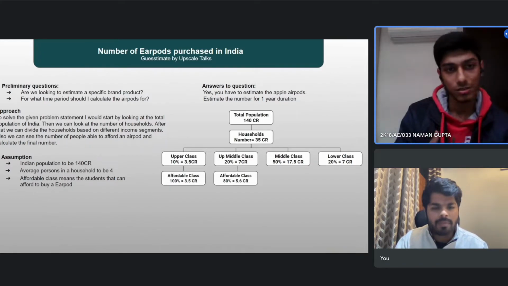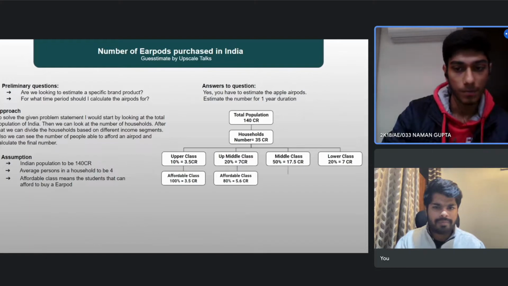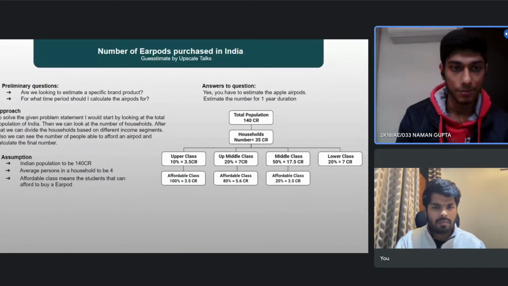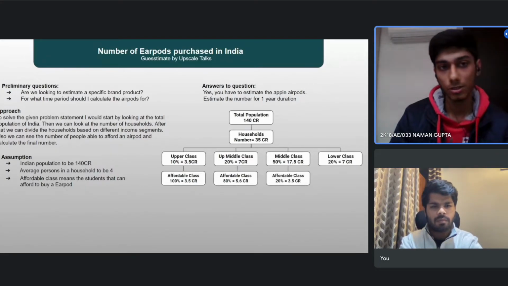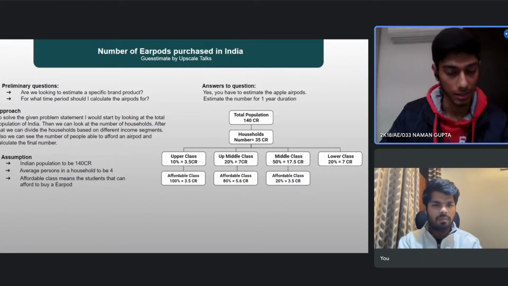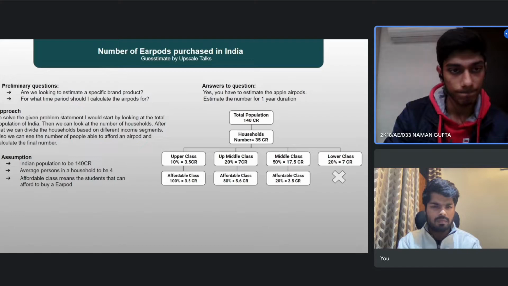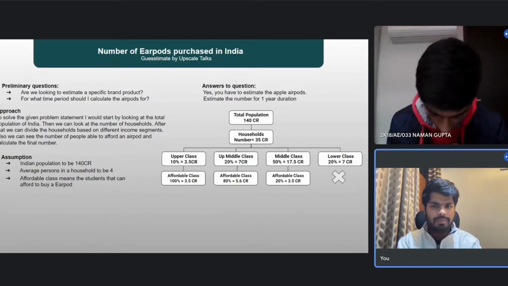So I'm assuming just 20% of the people in the middle class to be in the affordable section. And then I'm neglecting the lower class because I think a very small number of people will be in the affordable class here, so we can neglect that part.